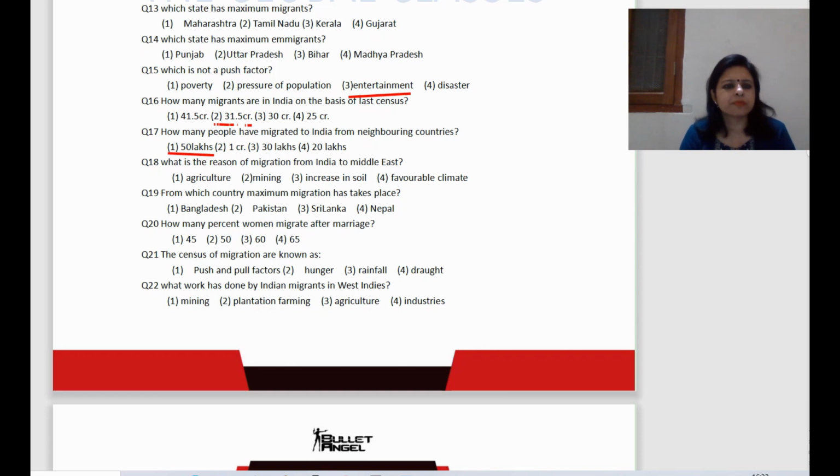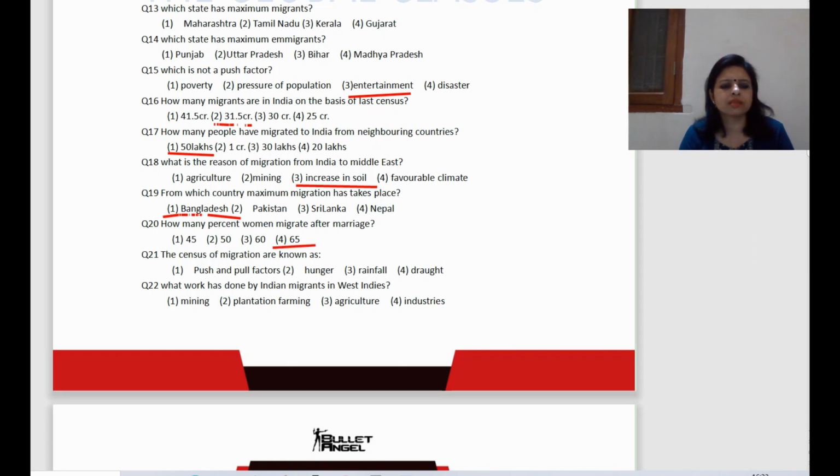Now next question, what is the reason of migration from India to the Middle East? The right answer is increase in oil. Now next question, from which country has maximum migration taken place? The right answer is Bangladesh. Now next question, what percent of women migrate after marriage? The right answer is 65.